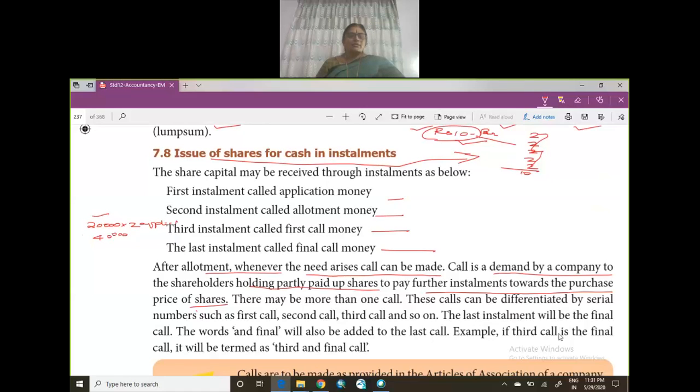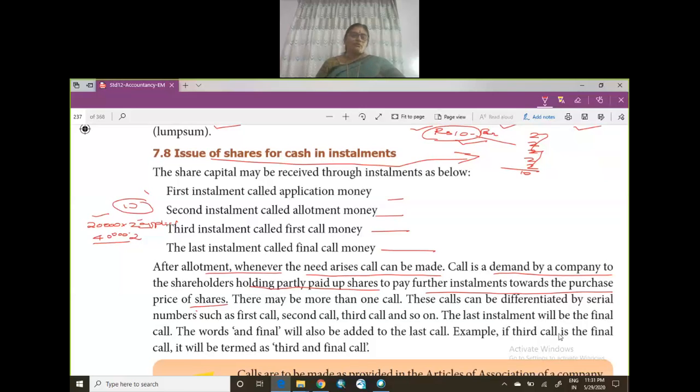So 2 rupees into 20,000. So I have paid totally 40,000. So how much balance should I pay? The value of one share is 10 rupees. I have paid 2 rupees, so the balance 8 rupees I should pay. So 2 rupees they will ask for at allotment. At the allotment time they will say, okay, pay the balance 2 rupees.